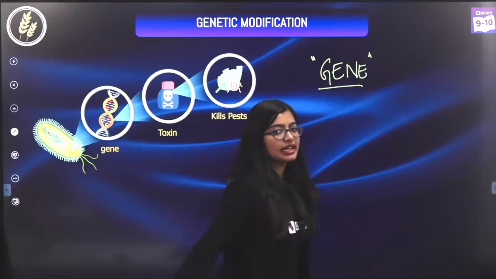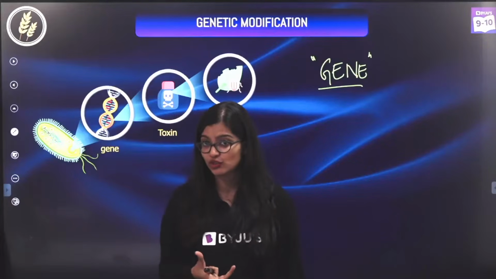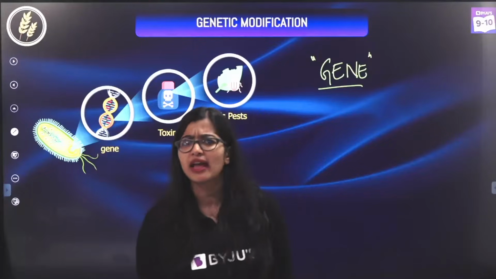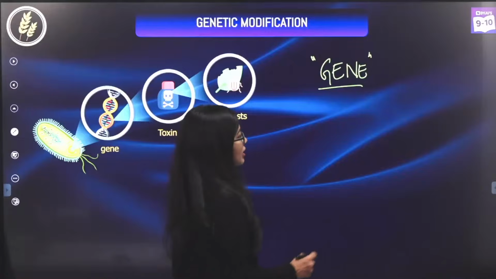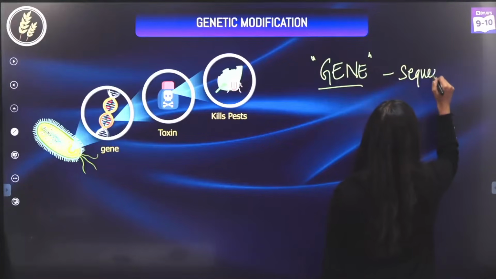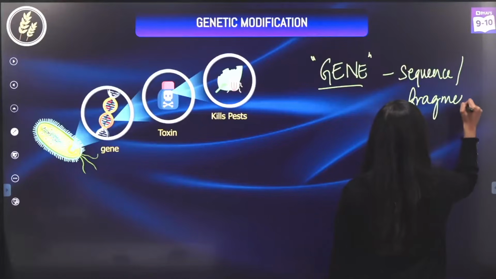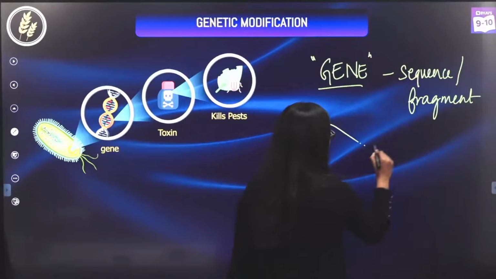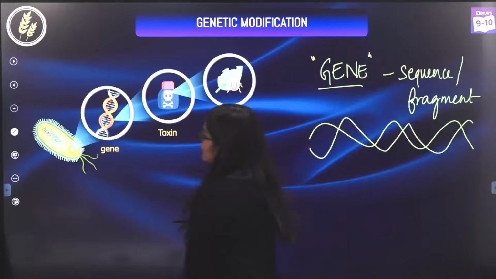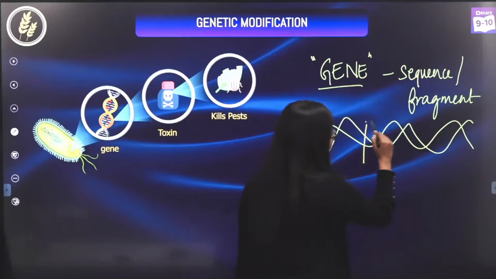We know genetic material is nothing but the material that we find inside the nucleus of the cell, which has all the information that is needed for the cell to carry out its activities, right? Now, a gene is nothing but a sequence, or I will say a fragment of the genetic material. So if this is my genetic material, a gene is a small fragment that is there.